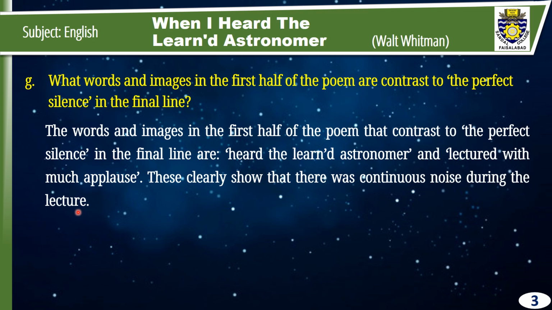Why was there noise in the first half? Because the astronomer was delivering his lecture and the audience gave him a huge round of applause. In the second half there was complete silence as the poet was alone outside looking at the night sky.